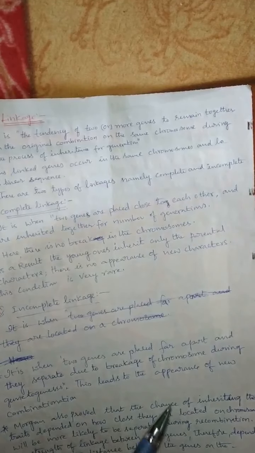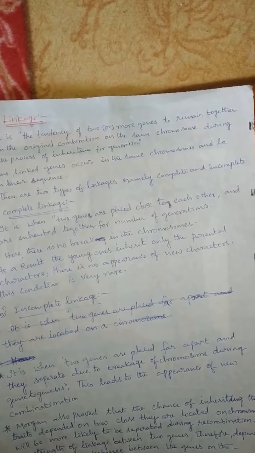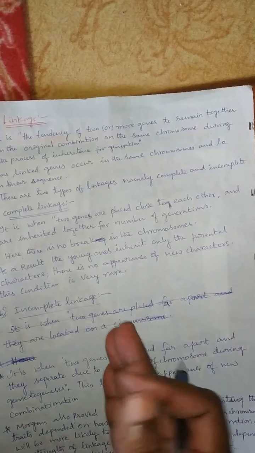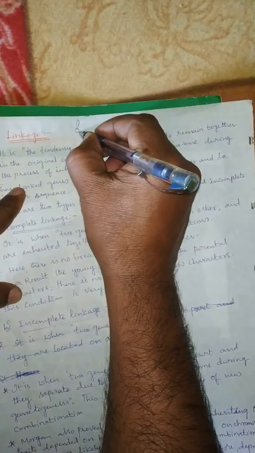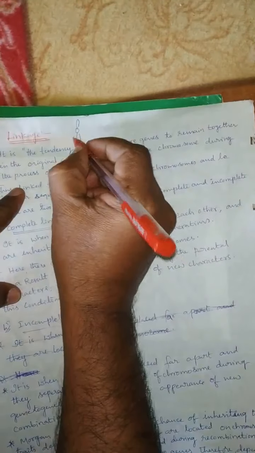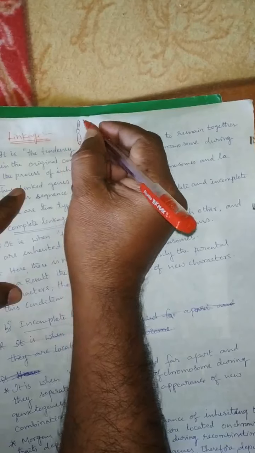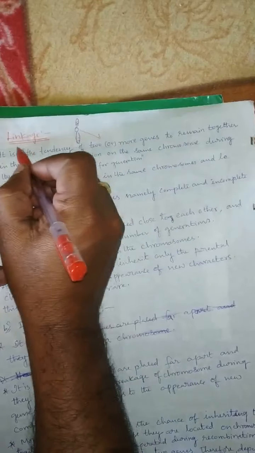So next concept, linkage and types of linkage. So what is meant by linkage? The inheritance of two or more genes on the same chromosome from one generation to the other generation is called linkage. Whatever genes are linked, those genes remain together and are transferred from one generation to the other. So that is called linkage.